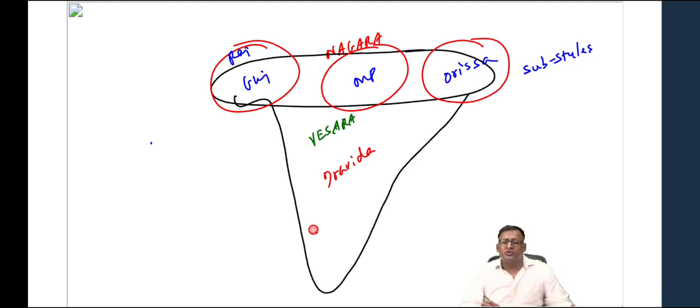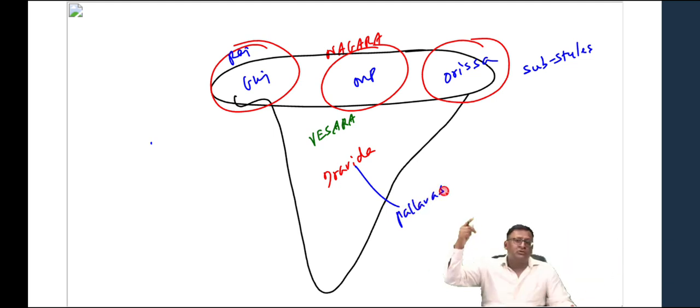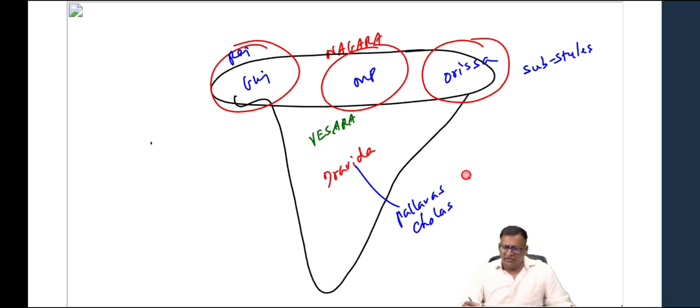Okay, so Dravida temple. We have the Pallavas who laid the foundation of the Dravida style. Then we have the Cholas who improved upon the foundation laid by the Pallavas. So Pallavas followed by the Cholas. All the features of a Dravida temple are seen in Chola temples. And then we have other South Indian dynasties who came after the Cholas, for example the Pandyas. Then we have the Vijayanagar kings. Then we have, of course, the Nayakas who ruled Jinji, Vellore, Madurai, etc.